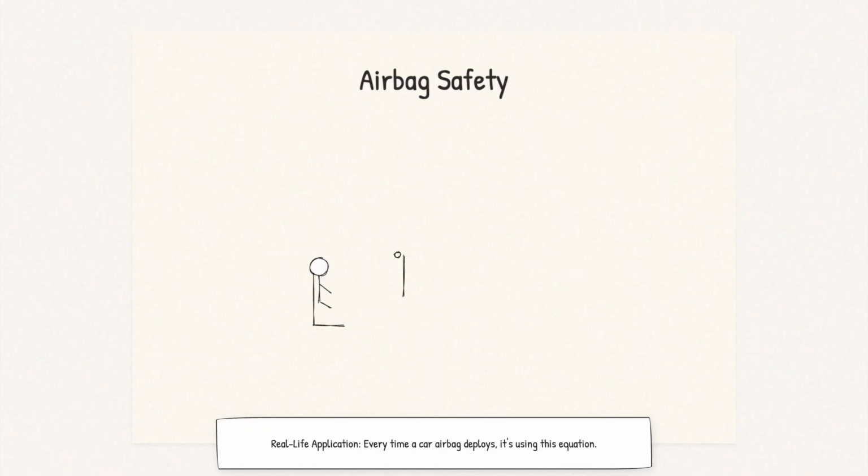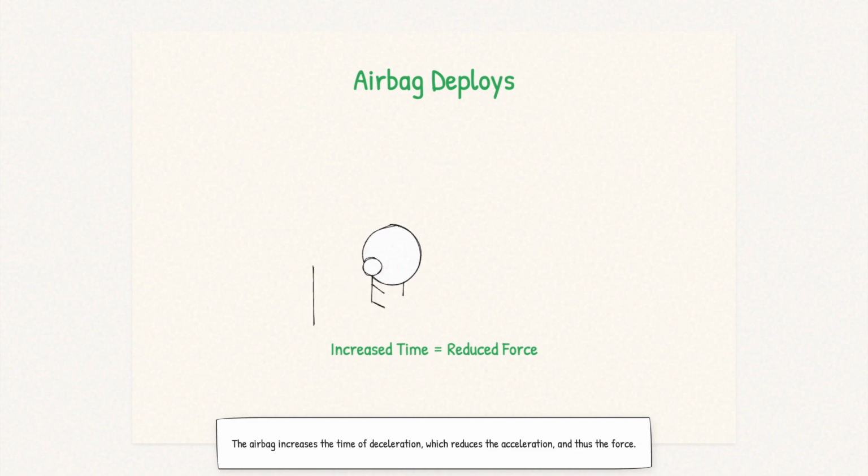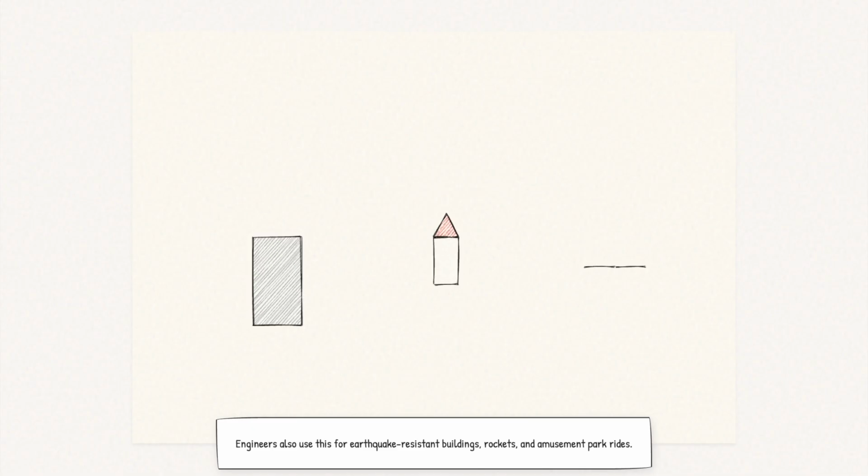Every time a car airbag deploys, it's using this equation. In a crash, your body has a certain mass and is decelerating rapidly. That's a huge force. The airbag increases the time of deceleration, which reduces the acceleration, which reduces the force on your body. Engineers also use this equation to design earthquake-resistant buildings, calculate rocket thrust needed to escape Earth's gravity, and even to design amusement park rides.